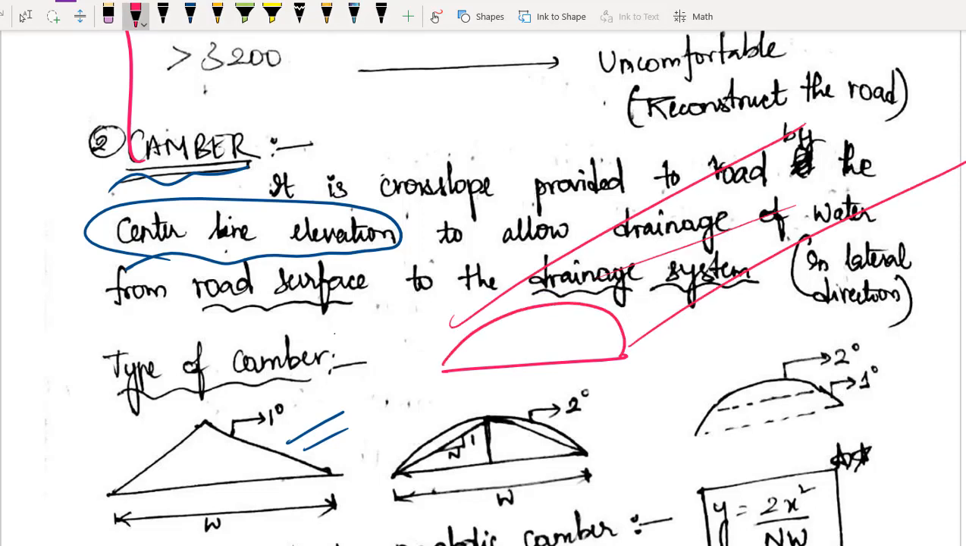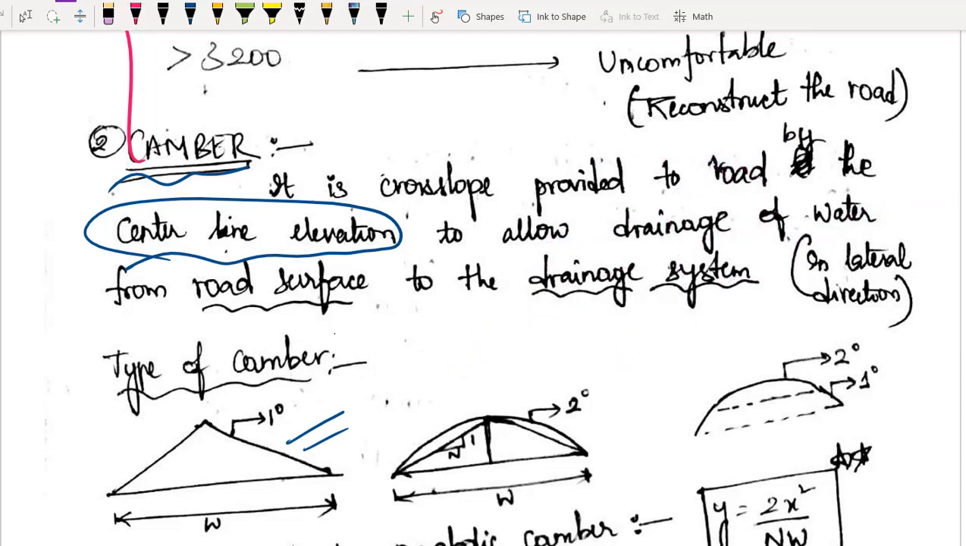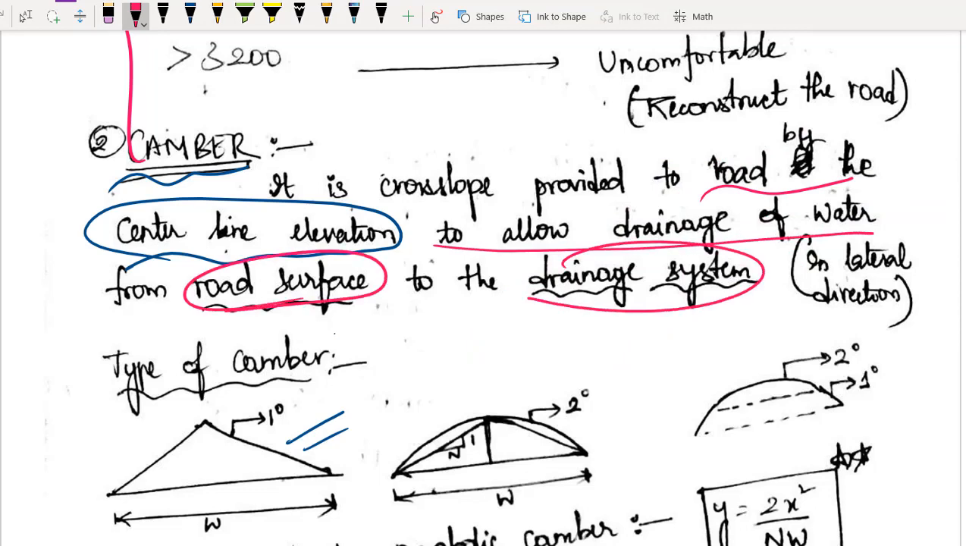If there is some rainfall, so obviously वो रेन क्या करेगा, नीचे आ जाएगा. So it won't be getting into my road. I hope you got it right. This is called as camber. The cross slope which is provided to the road by the center line elevation to allow drainage of water from the road surface to the drainage system, we are calling it as camber.